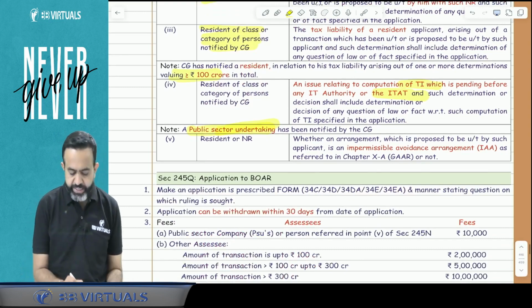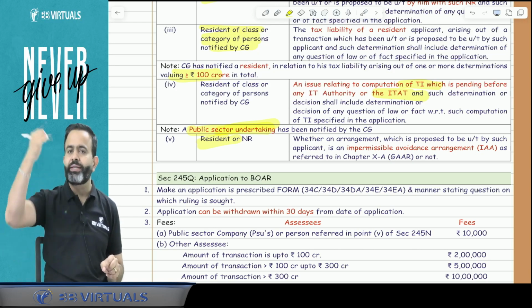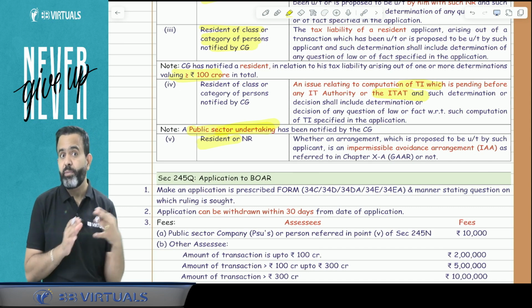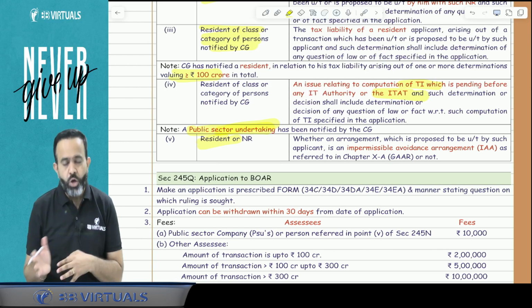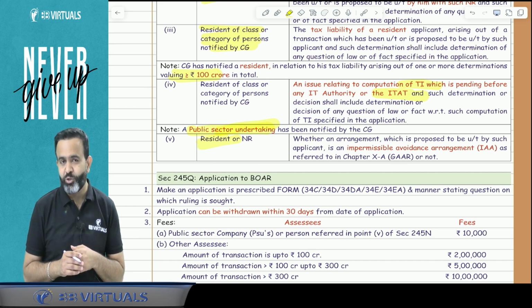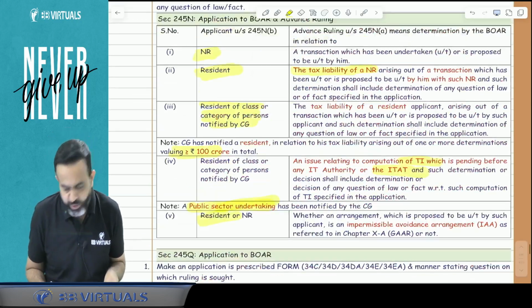And last, guys, any resident person or non-resident person who is going to undertake any transaction in the future and wants to know whether GAR will apply in my case or not. GAR means general anti-avoidance rules, or whether my transaction will be treated as an impermissible avoidance arrangement or not. To check that, that resident or non-resident person may apply for the advanced ruling.